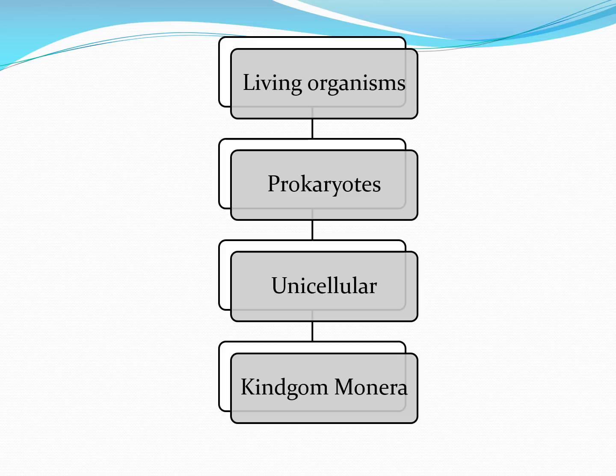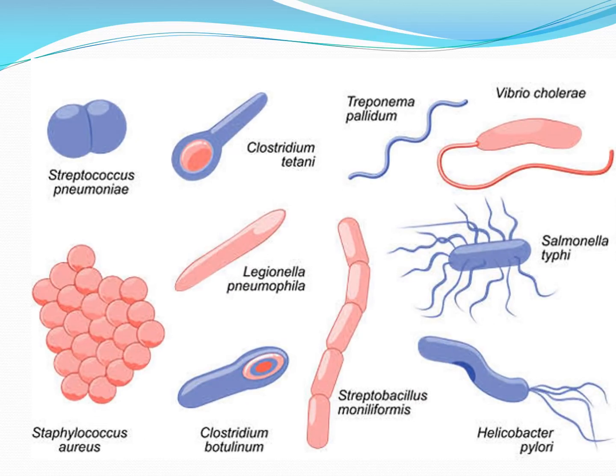Unicellular means it has only a single cell and it is very simple. Prokaryotic again means that the cell structure is very simple. It has no nucleus and it has no membrane bound organelle. We have various examples in this: Streptococcus pneumoniae, Staphylococcus aureus, Clostridium tetani, Legionella pneumophila, Clostridium botulinum, Treponema pallidum, Streptobacillus moniliformis, Vibrio cholerae, Salmonella typhi, Helicobacter pylori. These are all bacteria.